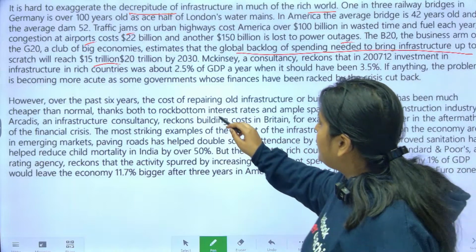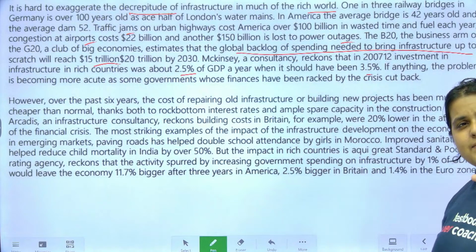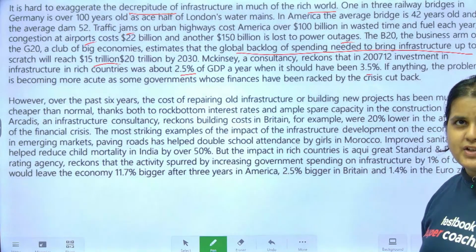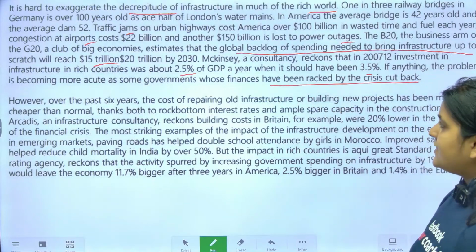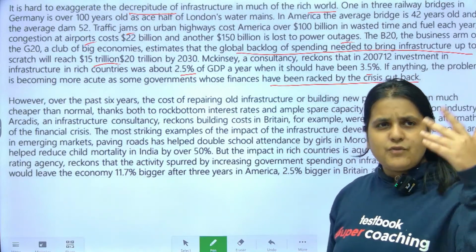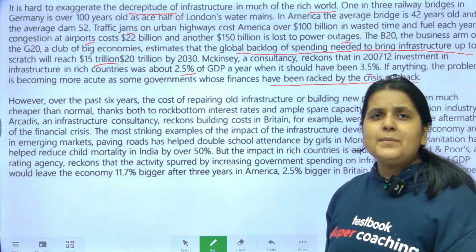Their investment in infrastructure was only 2.5 when it should have been 3.5. Okay, so basically we just get to know that they are not spending on infrastructure. And finances have been racked by the crisis cutback. Did you just see that? I have not read the details. I have not read these examples. I'm just picking up the main point.